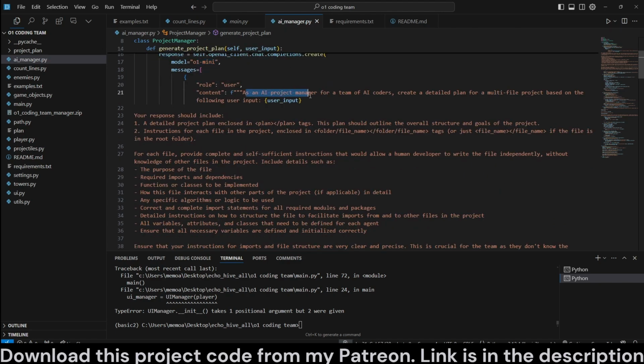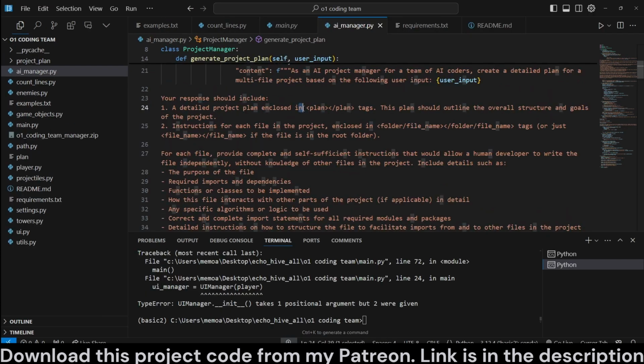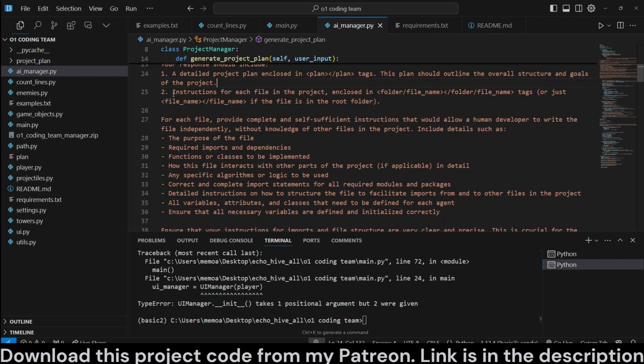Here are our instructions. An AI project manager for a team of AI coders. Create a detailed plan for a multi-file project based on the following user input. And your response should include a detailed project plan enclosed in plan tags. This plan should outline overall structure, goals of the project. So each one of these parts can be improved. Like I said, O1 is very sensitive to instructions.